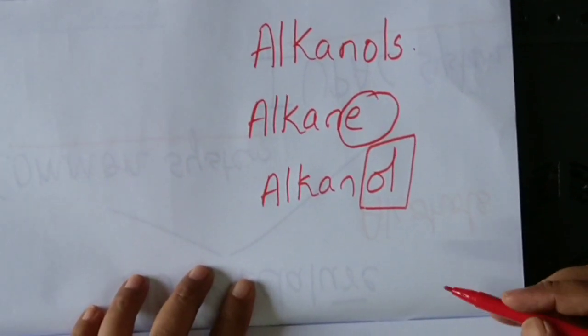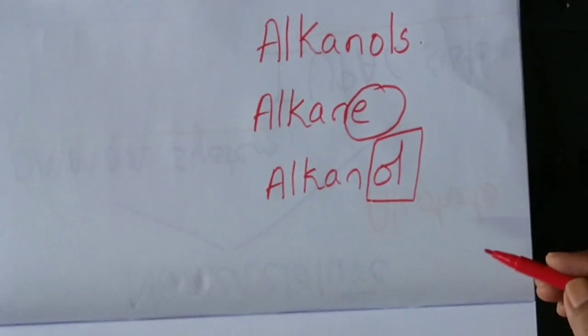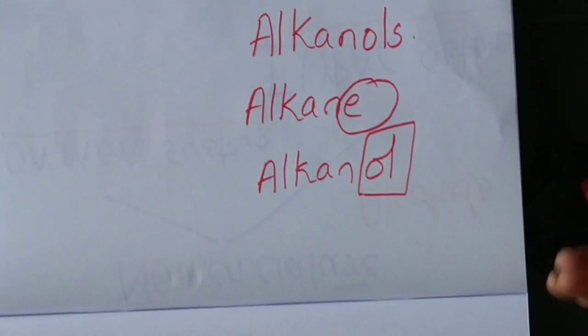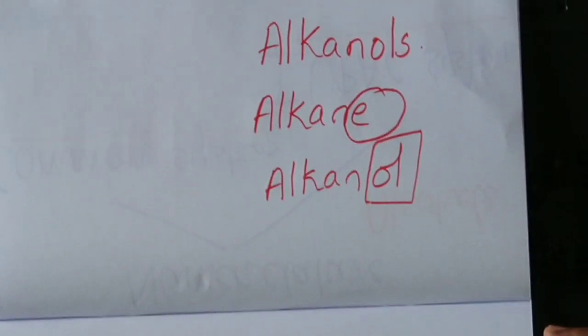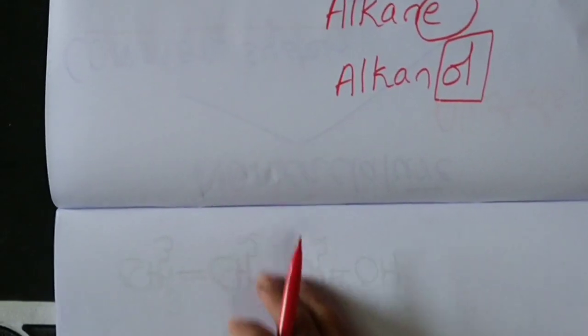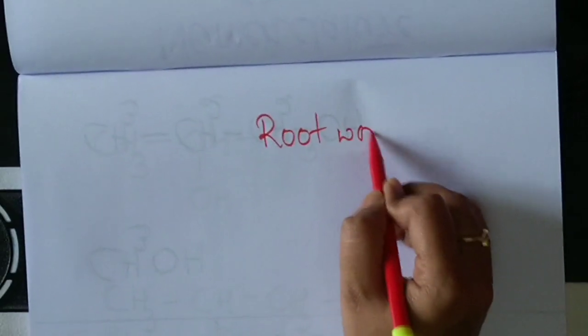I hope you have learnt about IUPAC nomenclature in your first PUC or in your 11th standard. So with that in mind, we shall start with the nomenclature of organic compounds. Before that, let us have a small revision. In nomenclature, organic compound names have a root word, which is very important.